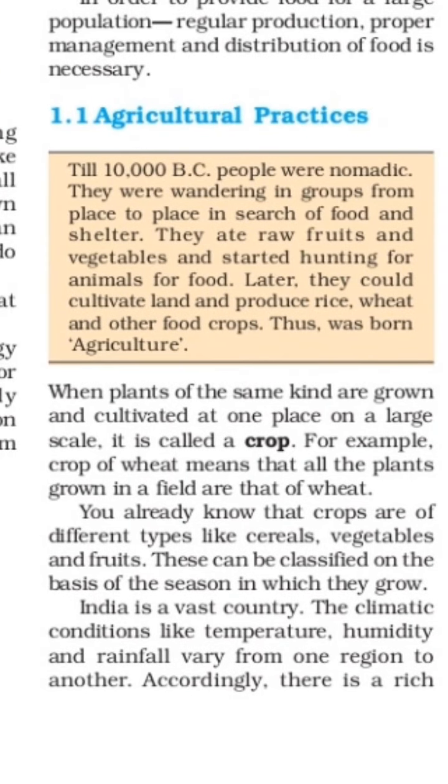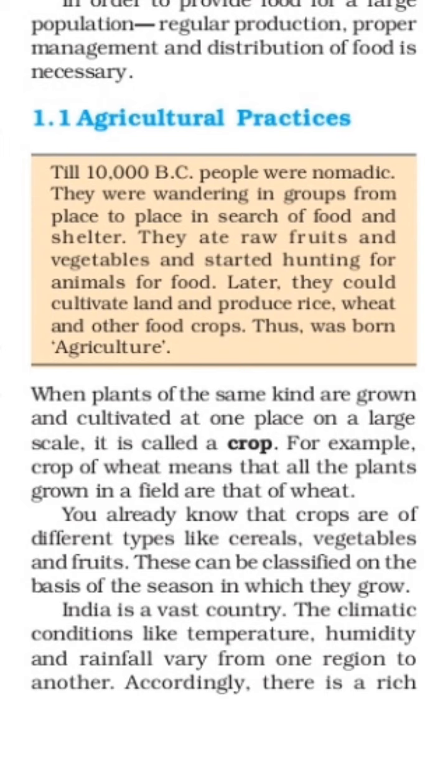Now, what is the definition of a crop? When plants of the same kind are grown and cultivated at one place on a large scale, it is called a crop, not a single plant. Suppose we think about maize or mango trees: when plants of the same kind are grown and cultivated at one place on a large scale, it is called a crop, not a single plant.